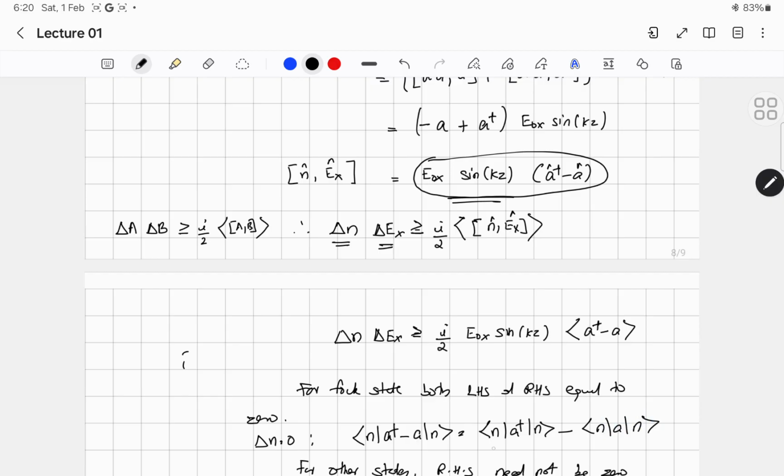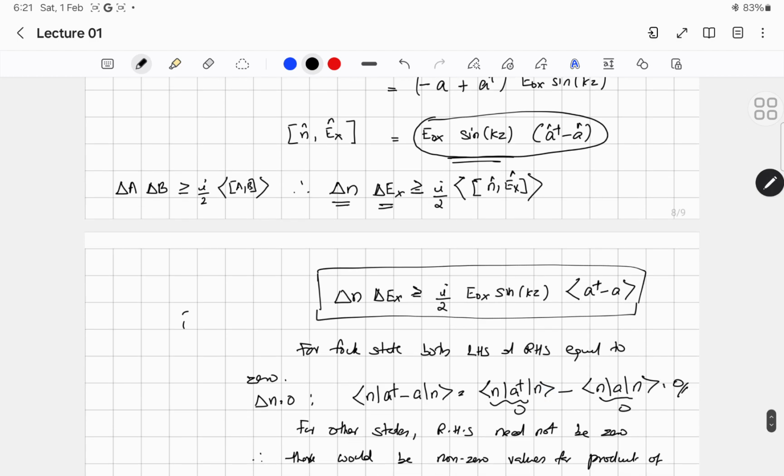As we discussed earlier, this quantity must be 0 and this quantity must also be 0. That means the RHS must be 0. So delta n is 0 and the RHS is also 0. So that equation is valid.